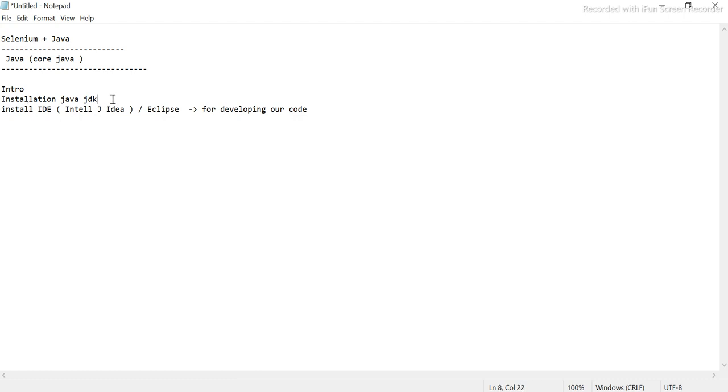And JDK is basically a complete Java. The full form of JDK is Java Development Kit. It will provide you the environment for development of your code, and it also provides something called JRE, which comes within the same package. JRE is Java Runtime Environment. You will write the code on IntelliJ IDEA, but when you hit run, it will actually run on this JDK.